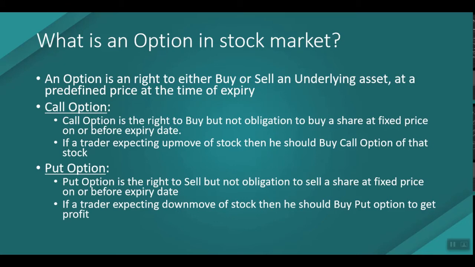So let's say you are willing to buy SBI. SBI is trading at the level of 100 now, and for example you are willing to buy the stock only if it reaches the level of 80. In this situation you should buy the put option and you'll be paying the premium. Once you have paid that amount, you have got the right to sell the shares. And let's say you are holding this stock and you are willing to sell at the same price. So this is the put option.